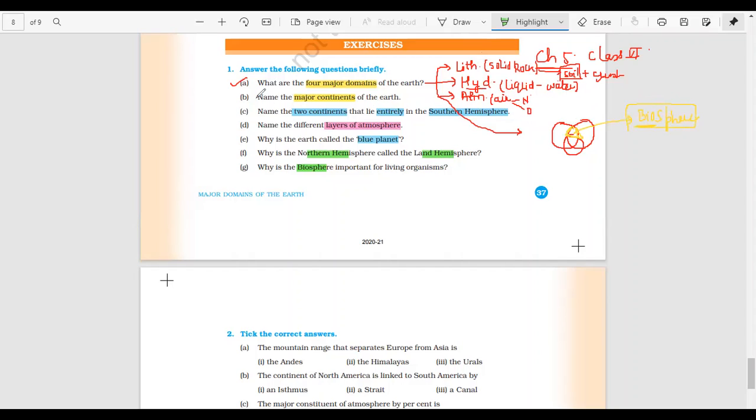Okay. Next question. Name the major continents of the earth. So I have a trick to remember the continents according to their size. This is a trick to remember continents according to their size. So just remember it in Hindi.